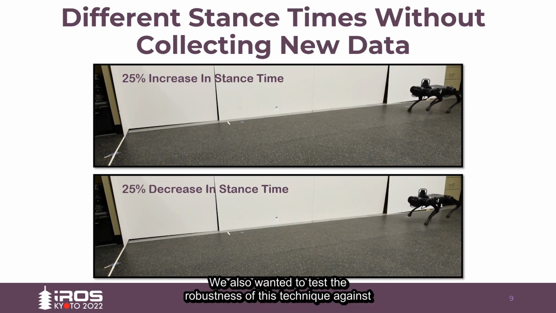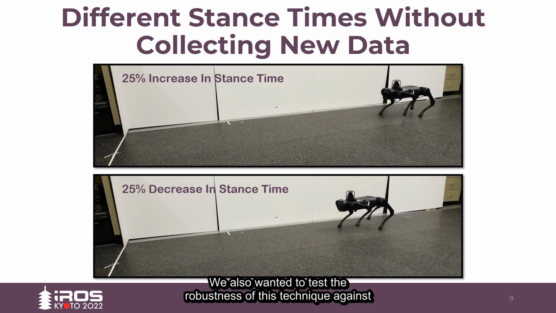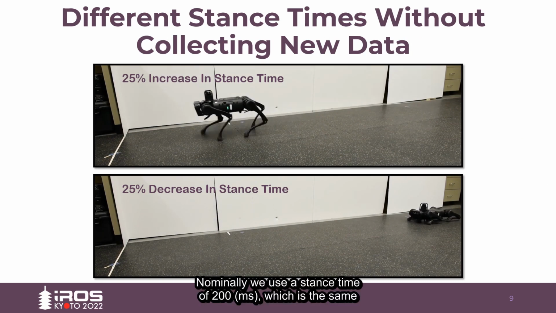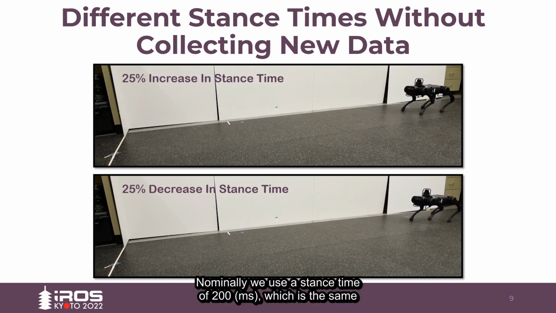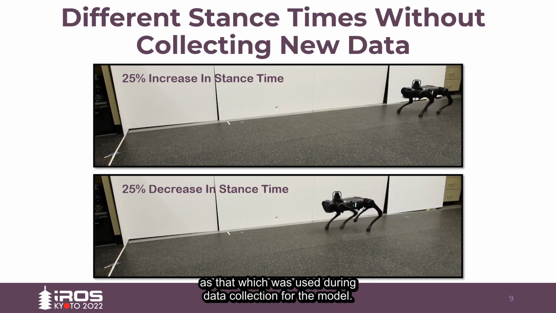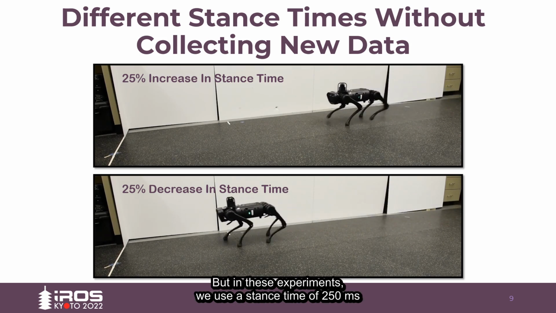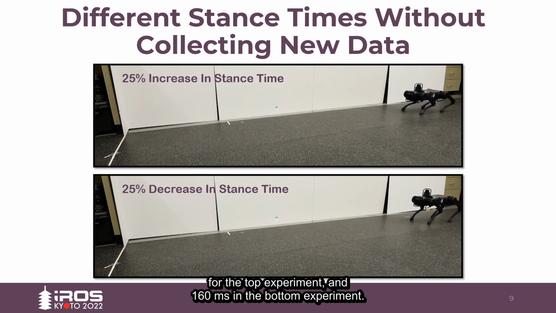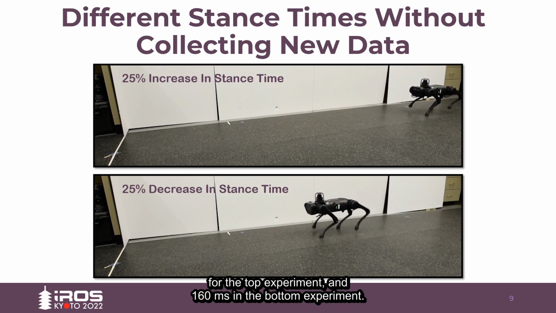We also wanted to test the robustness of this technique against situations that were not captured during data collection. Nominally, we use a stance time of 200 milliseconds, which is the exact same as that which was used during the data collection for the model. But in these experiments, we use a stance time of 250 milliseconds for the top experiment and 160 milliseconds in the bottom experiment.